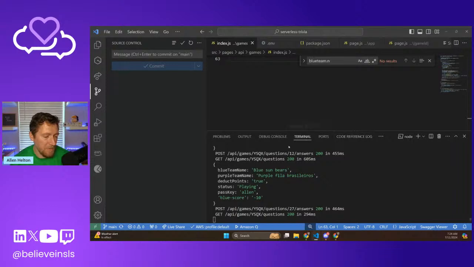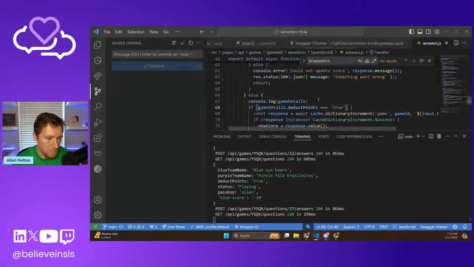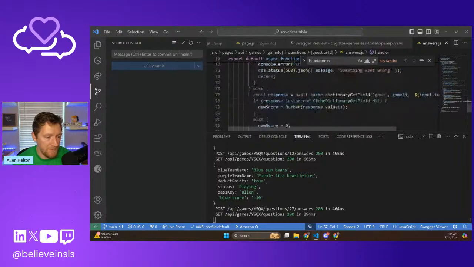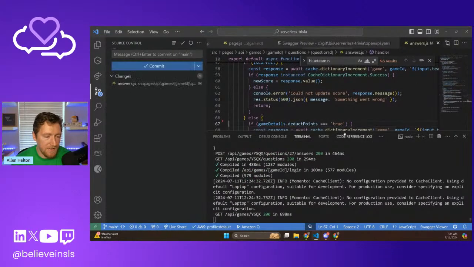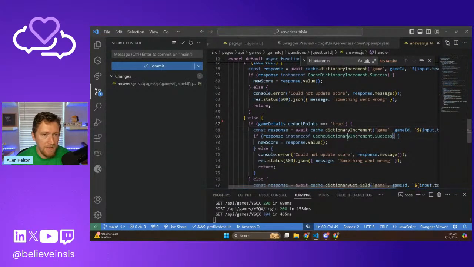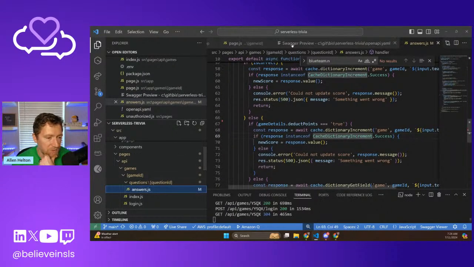Nice. So I guess we can get rid of the logging because that's not really needed anymore now that it works. And let's add that. So let me just show you the code. Actually, let's look at the Swagger preview.